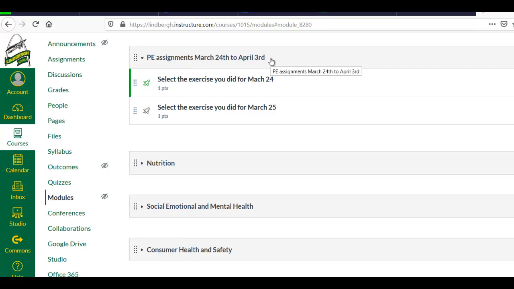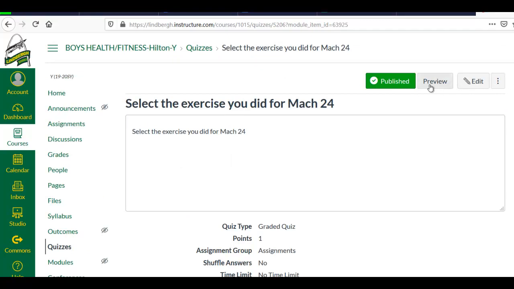So you've done your workout. You're going to click on the workout for the day, select the exercise you did for March 24th. It's not in here yet, but there'll be one for each day. You'll click on that one. And for you, it'll come up. For me, I have to click preview because I'm kind of in the editing mode. So I'll click preview here.